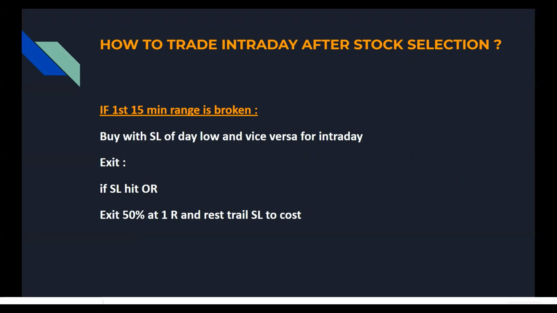Suppose you exit the stock at 110, which means the risk you took was 5, but you got a reward of 10. So basically 2R. You want your profit to be greater than 1R if you want to be successful, because even if your accuracy is less than 50%, you can still make money if your profits are more than 1R. Suppose in InfoEdge, if I had exited at 2-3%, I wouldn't have captured the entire gain. So you exit 50% at 1R so your trade becomes risk free, and the rest you trail the stop loss to cost and exit at day close, so that you can capture big moves.